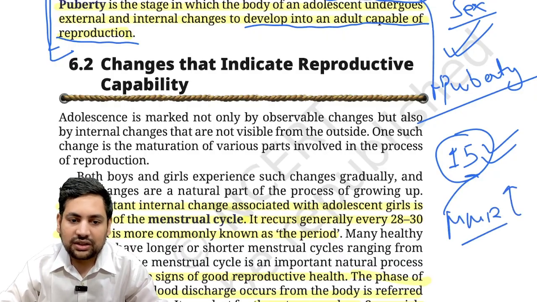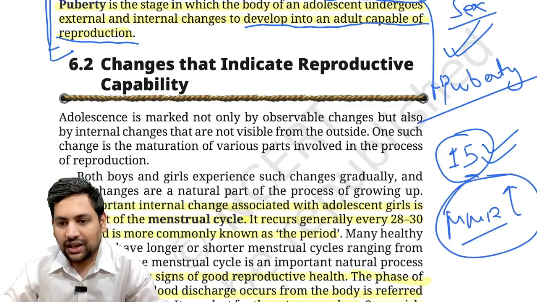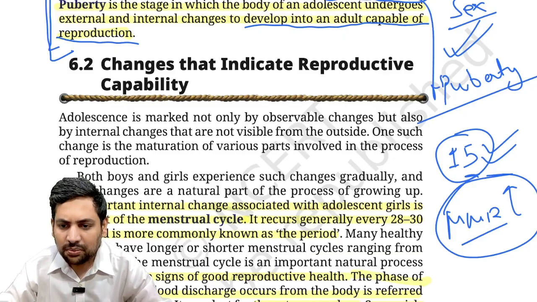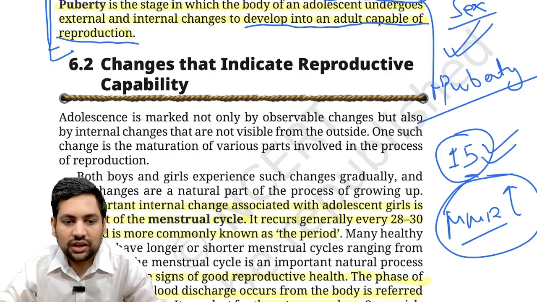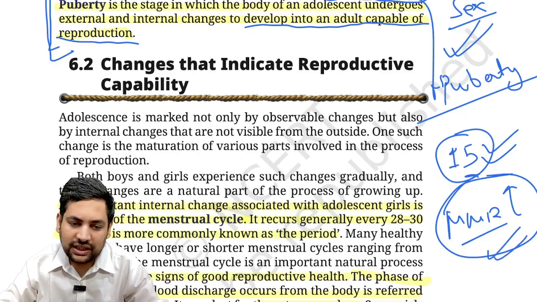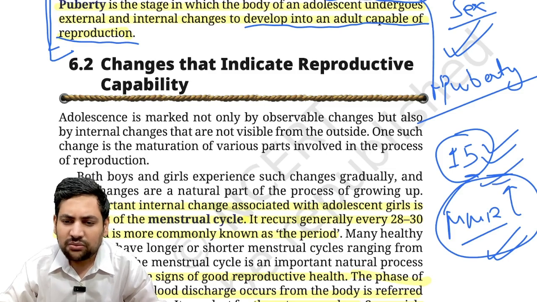That is why it was suggested worldwide that the marriage age, the consummation age, should be beyond 18, so that the adolescence period, which is the period where your body is preparing to become an adult to do reproduction, should be left for preparation only. Understood? That's why the ages have been kept above 18 in most countries.